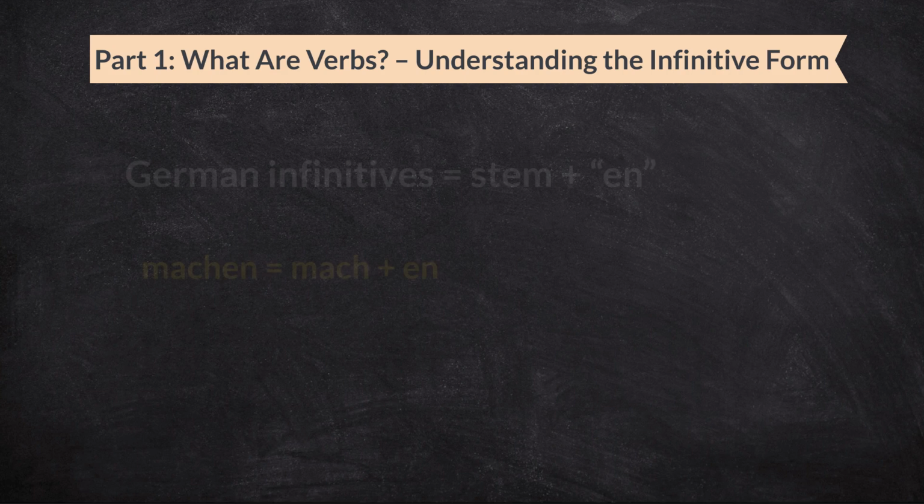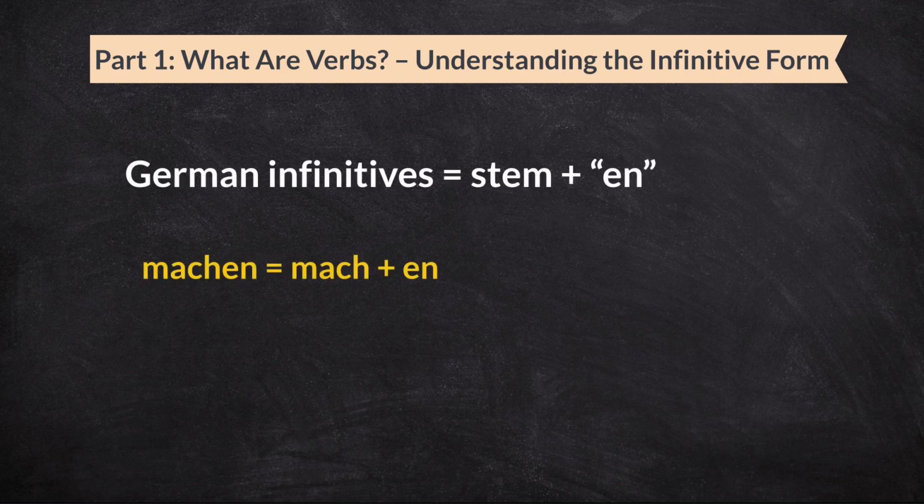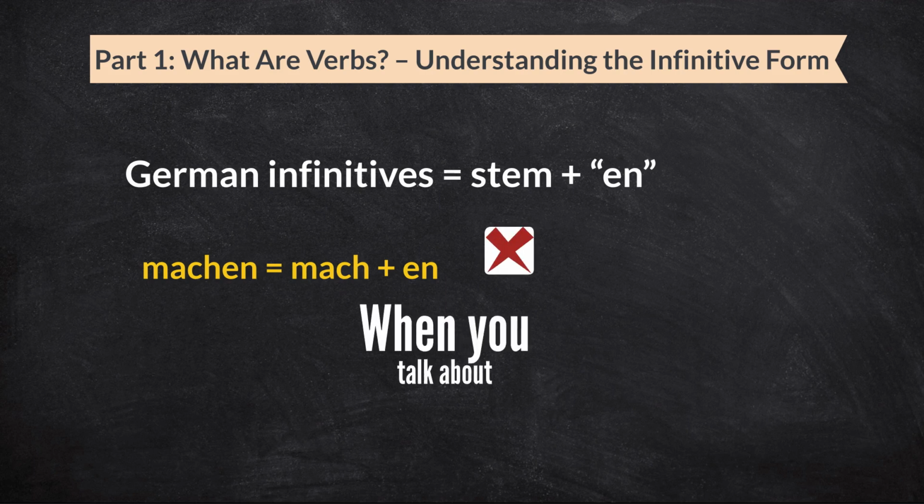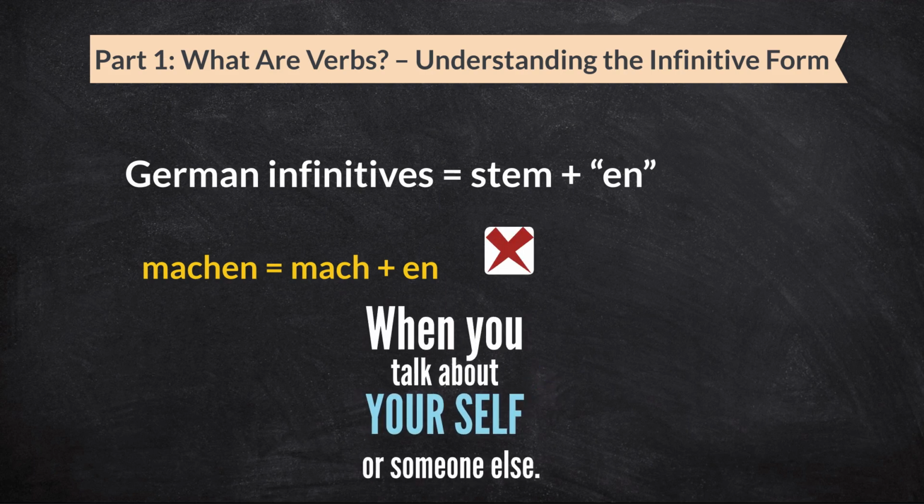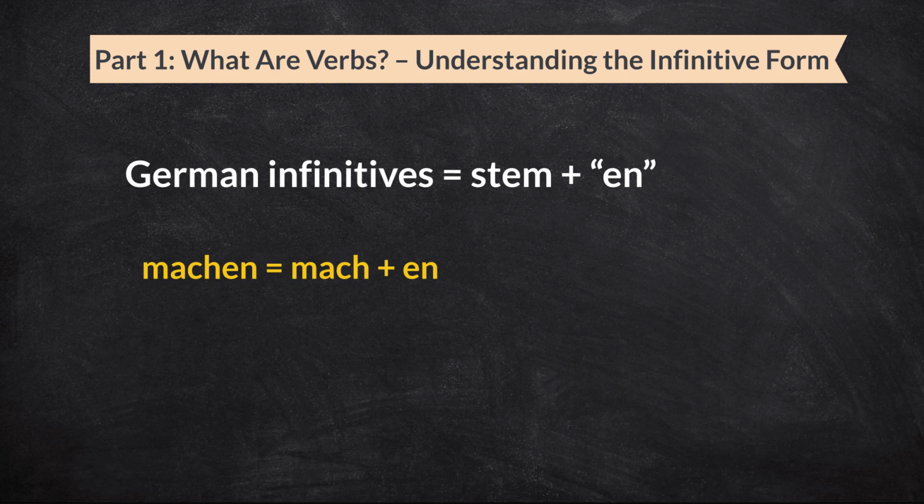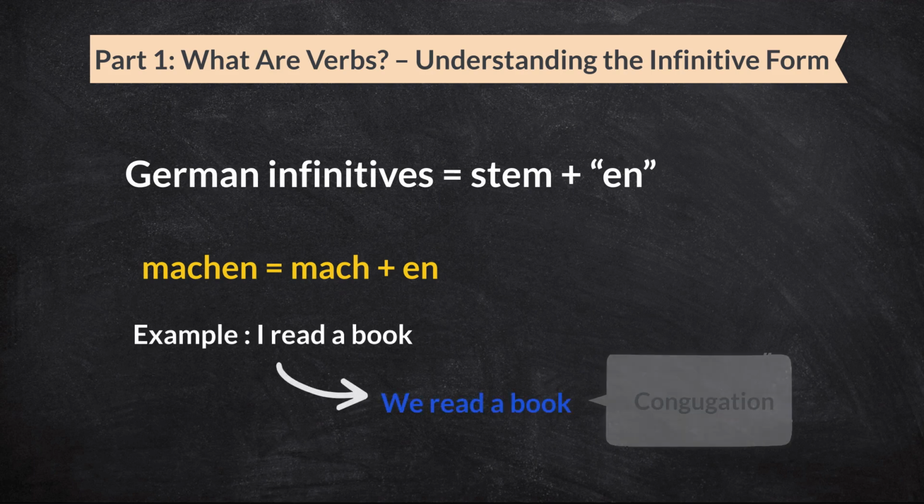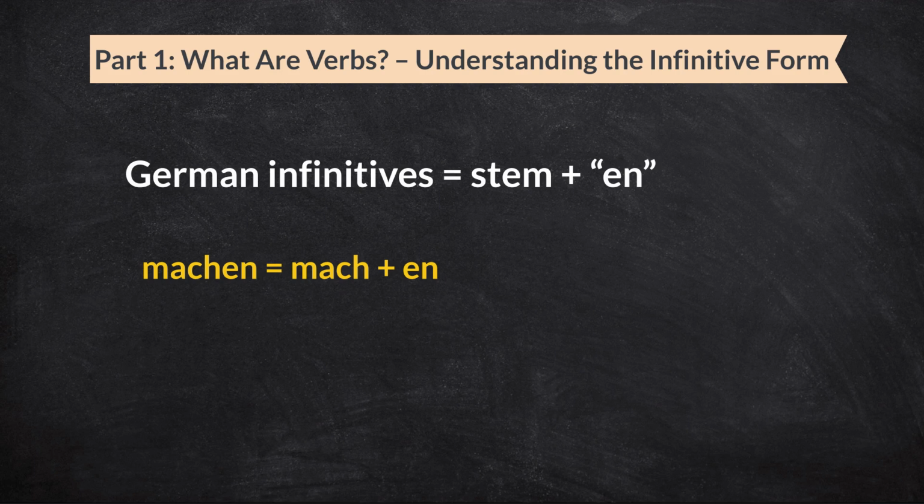Now here is something very important to remember. You cannot use the infinitive form directly in a sentence when you talk about yourself or someone else. You have to change the verb depending on who is doing the action. That change is called conjugation. But do not worry. We will learn exactly how to do that in the next part of the lesson.